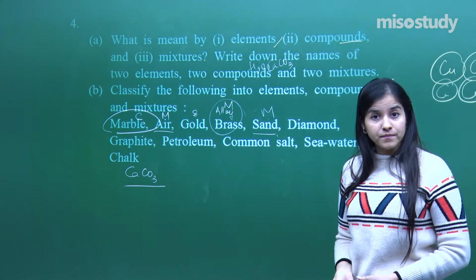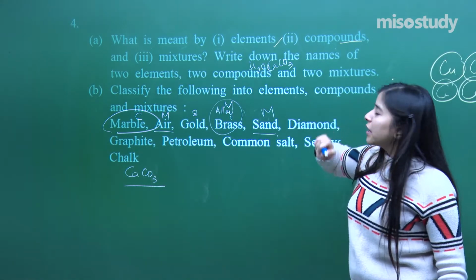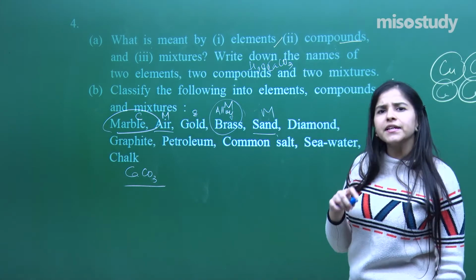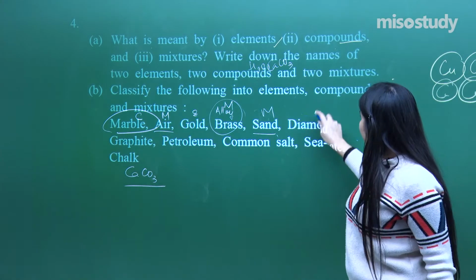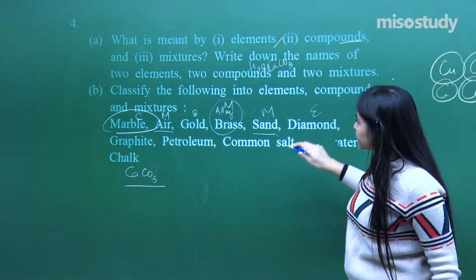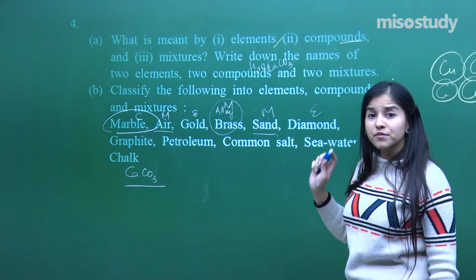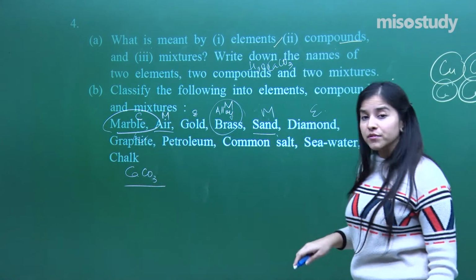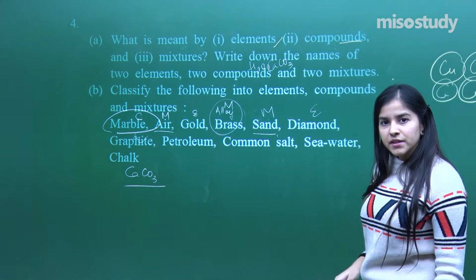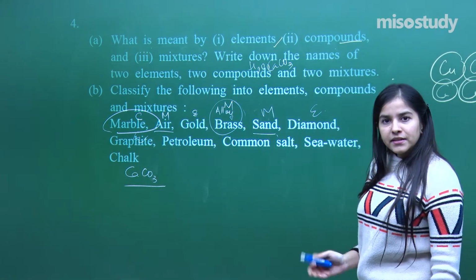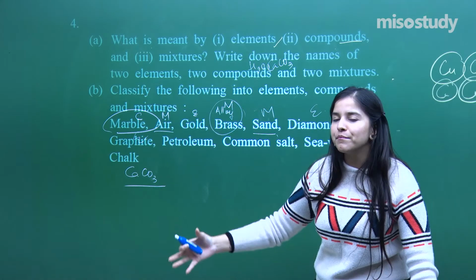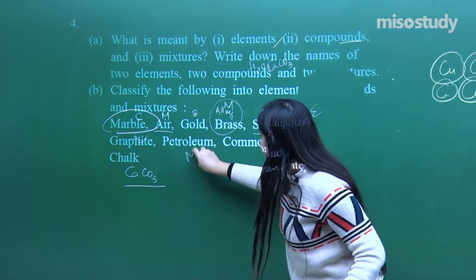You can call it as diamond. Diamond is a pure form, right? Pure form, is it of compound or an element? So basically it is an element. Fine. Diamond, element. Graphite, element, not a compound. It's a form of carbon. Petroleum, you know, petroleum again, it has got different kinds of compounds involved in it. It's a mixture. Fine.